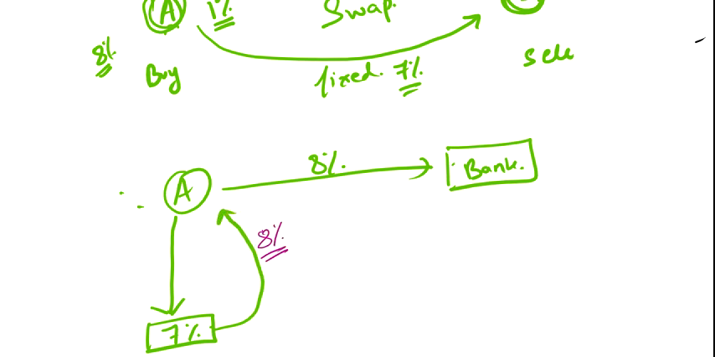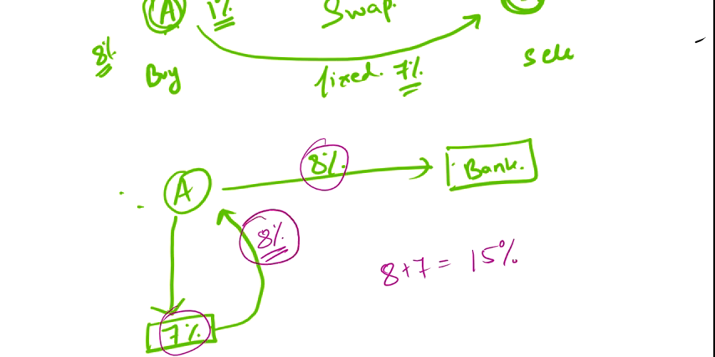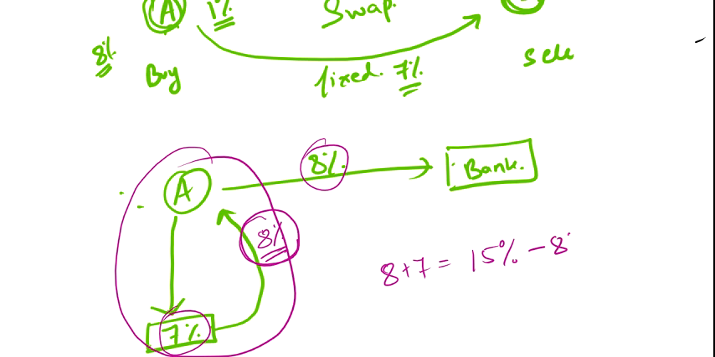So now try to find out what is really happening. See how much he is giving. 8 plus 7 he is giving, that is 15%, but he is also receiving 8%. This is a swap. Okay, he is receiving 8%. So what is his actual cost of interest? 7%. So we are trying to hedge our interest rate risk.